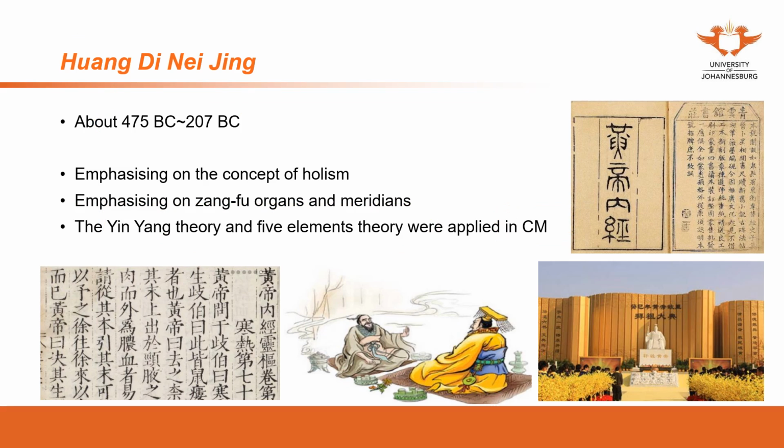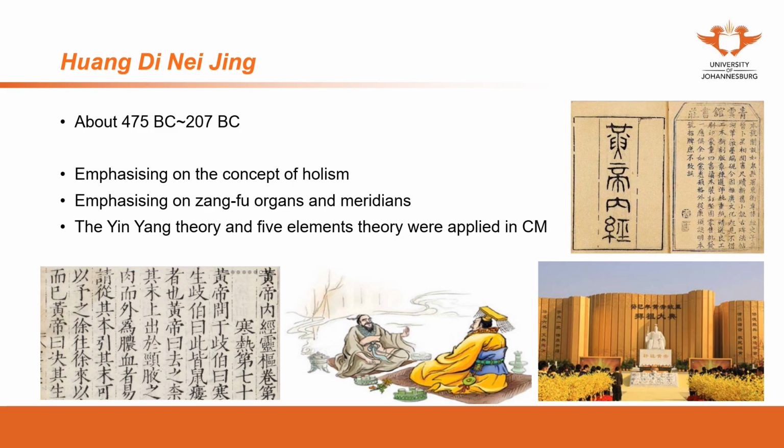Huangdi Neijing was written in the form of a dialogue. Huangdi asked his medical officers questions and the officers answered them. This conversation was recorded, written down, and then became Huangdi Neijing. It is the earliest theoretical book in Chinese medicine that we can see today.